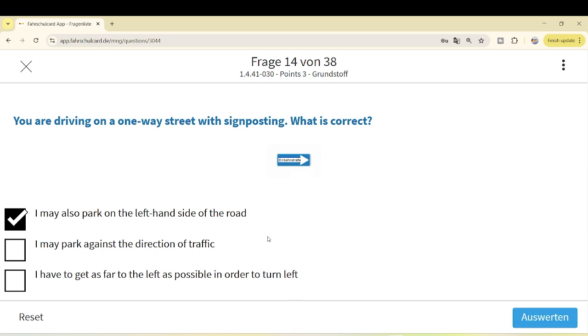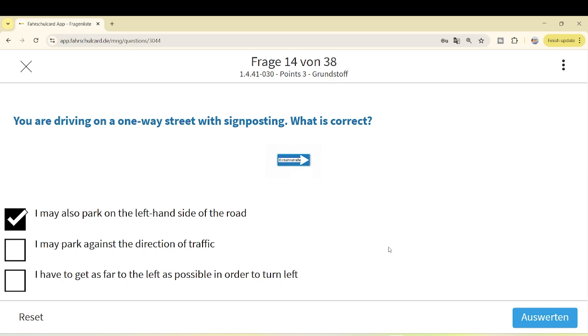I may park against the direction of traffic. This option is not correct. Einbahnstraße, you can only go in one direction. Then how can you park against the direction of traffic? That means you will enter the Einbahnstraße, you will take a U-turn, you will come back and then park against the direction, and it is not allowed in Einbahnstraße. You can park on the right side, you can park on the left side, but in the same direction. You cannot park against the direction of traffic.